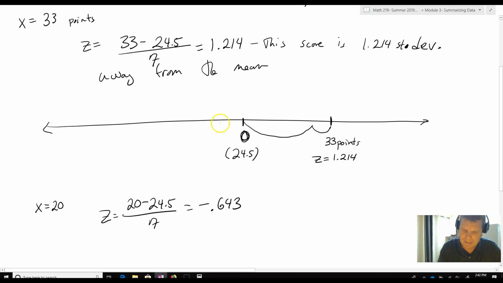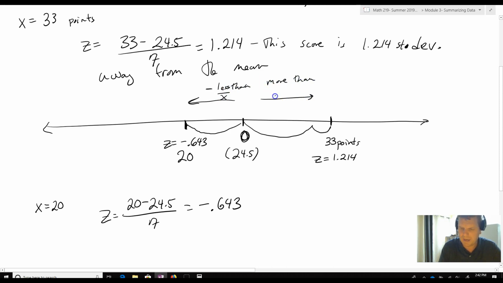If I look at this, it's a little more than half a standard deviation away. So here's 20, and that's z equals negative 0.643. The reason it's negative is because it's less than the mean. The negative ones are less than x bar, and the positive ones are going to be more than our x bar, or mu, depending upon which one we're looking at.